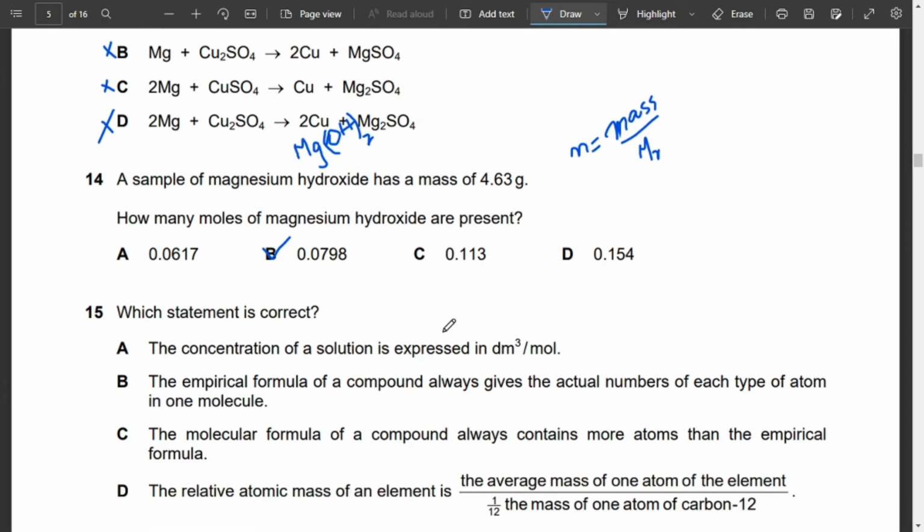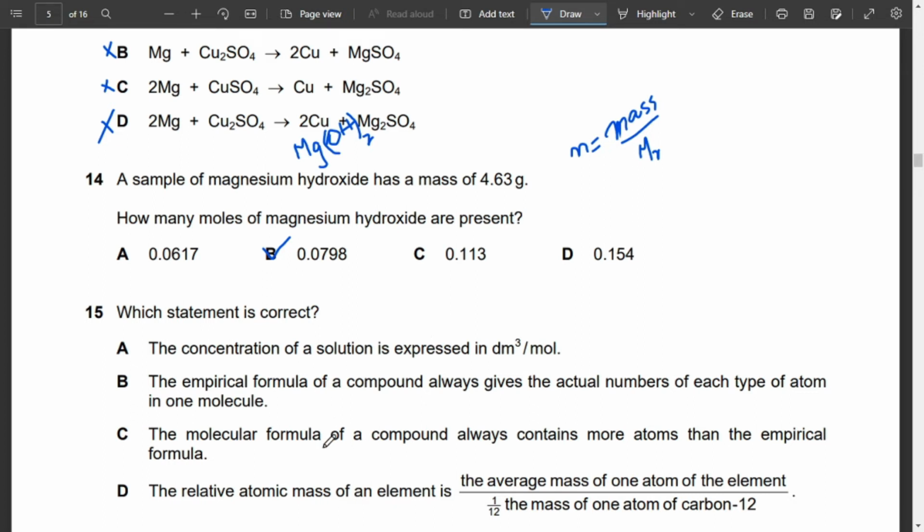Let's move on to MCQ number 15. Which statement is correct? The concentration of a solution is expressed in dm cube per mole. If we look over here, no, it's not dm cube per mole. Concentration of solution is not measured in dm cube per mole. Then we'll look at option B. Empirical formula for a compound always gives the actual number of each type of atom in one molecule.